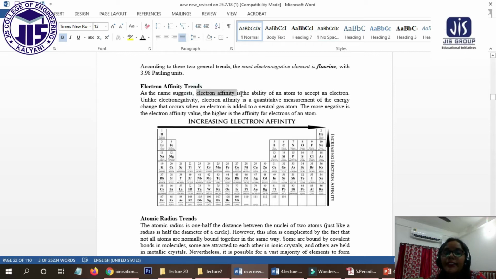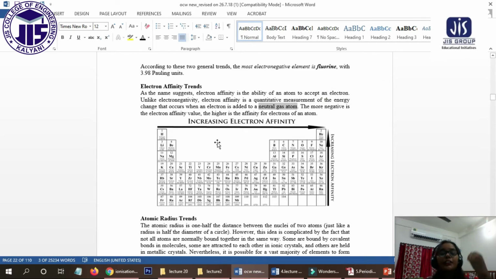So electron affinity is the ability of an atom to accept an electron, to accept an electron in an outer shell orbital, while it is a neutral gaseous atom. So for a neutral gaseous atom, one electron is added in the outer orbital. In that case, whatever minimum energy is released, that energy is called the electron affinity.